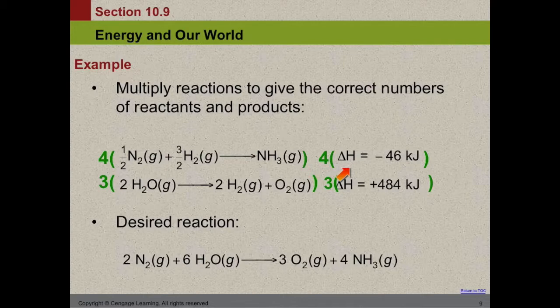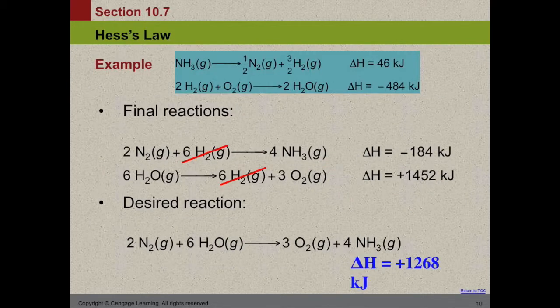Now we look at water. Here we have 6 and we have 2. So we need to multiply by 3 in order to make that a 6. And we also multiply our enthalpy by 3. So once again, we started out with our original equations in the blue. And now what we've done is we have flipped and multiplied down here for our new equations.